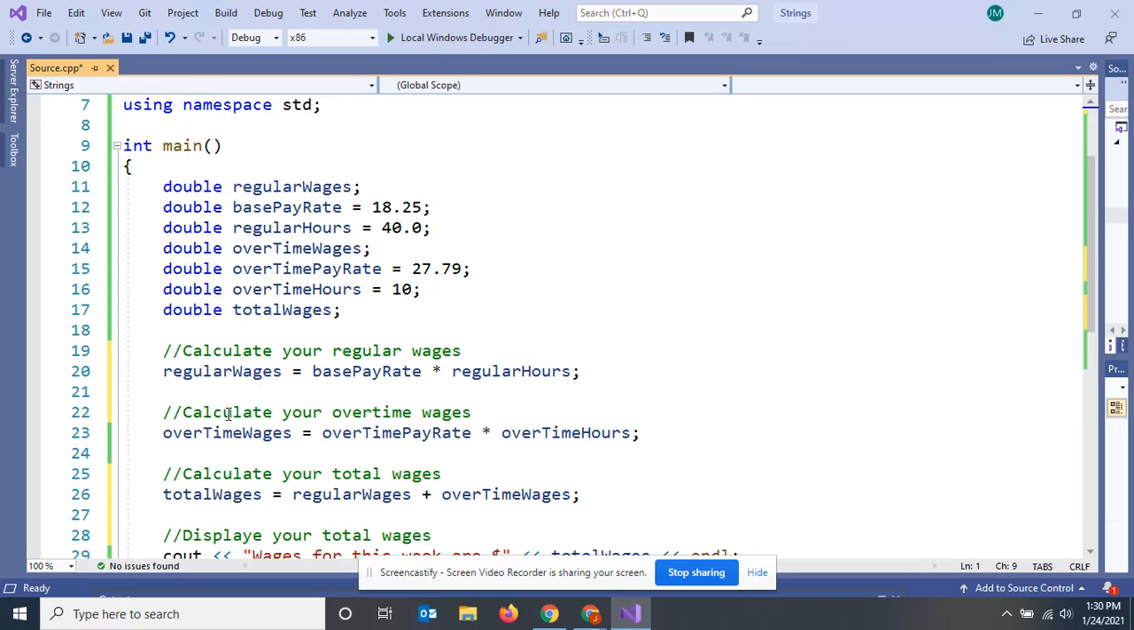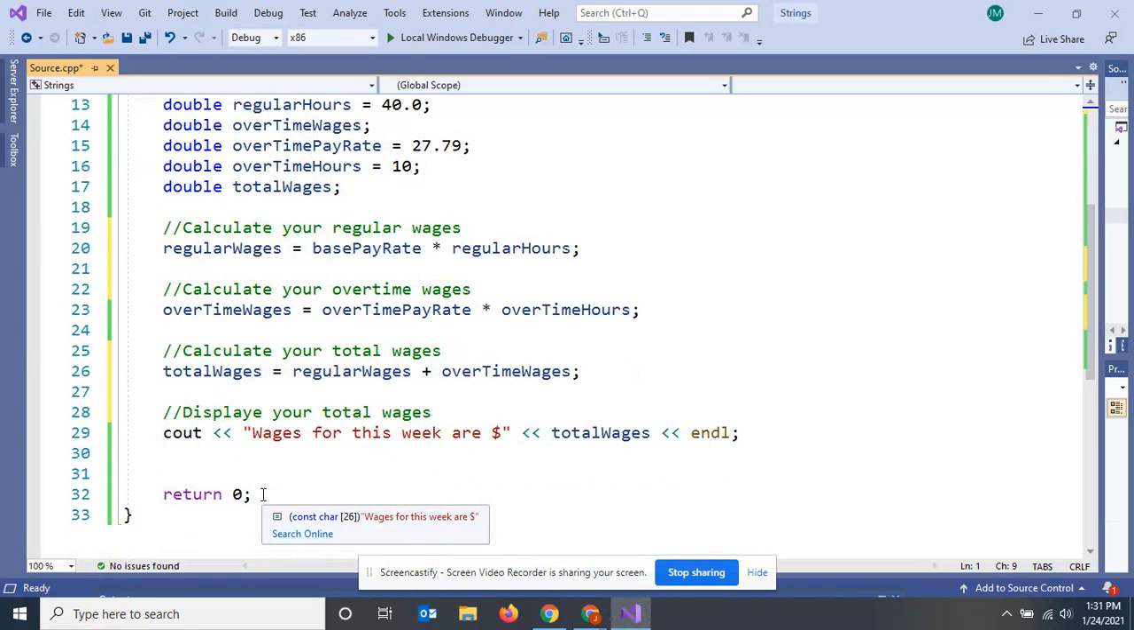Right now, just like the comment says, I'm going to calculate my overtime wages, which is overtime pay rate, which is $27.79, times overtime hours, which is 10, right? It does that calculation, and then it assigns it to overtime wages. So what we've done so far is we've calculated and assigned regular wages. We've calculated and assigned overtime wages. Now to get your total wages, which is this third calculation down here, we just add regular wages to overtime wages and put it into total wages.